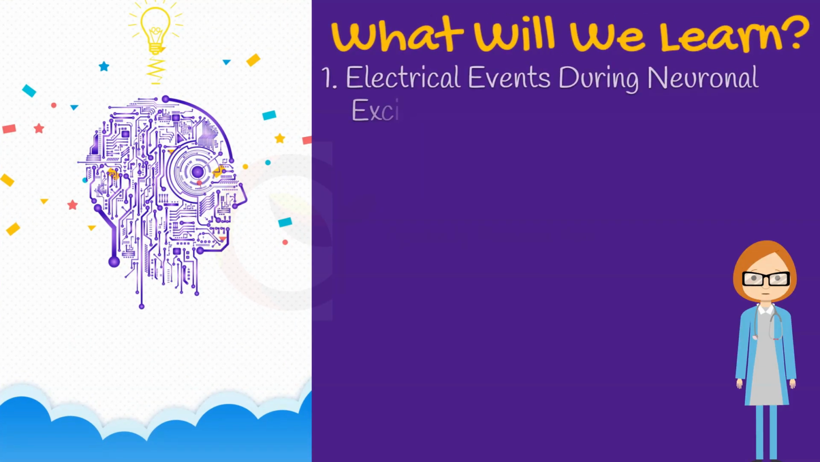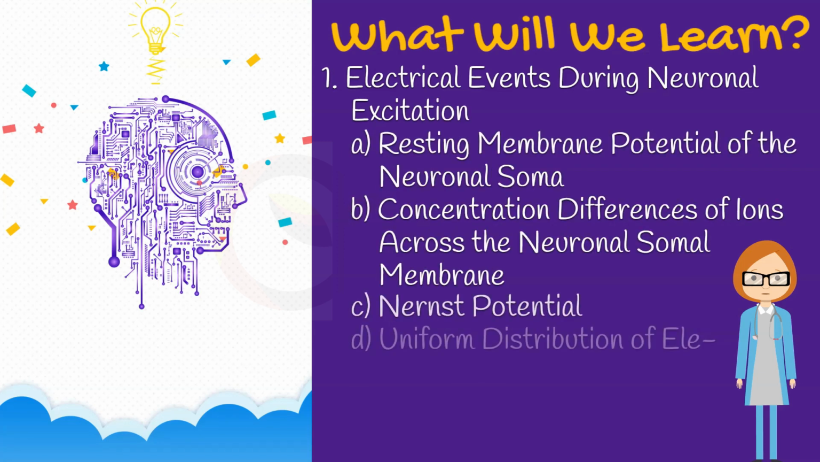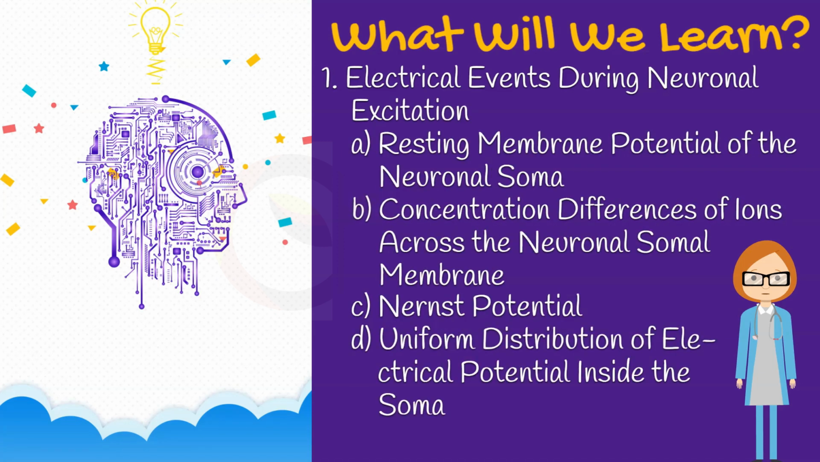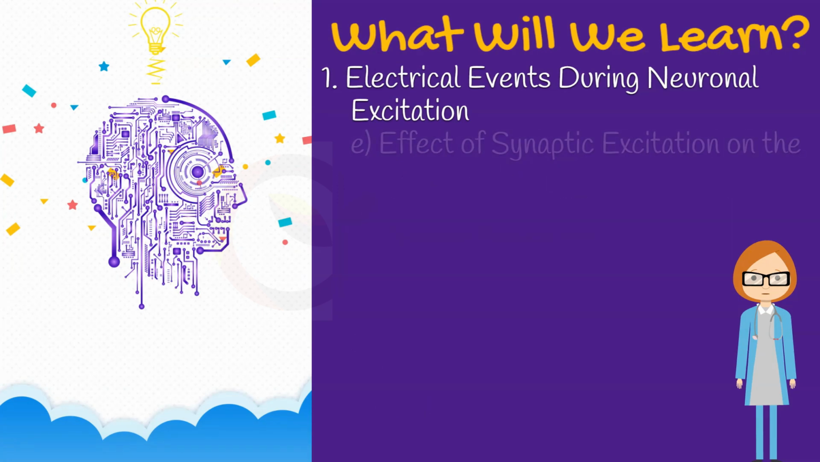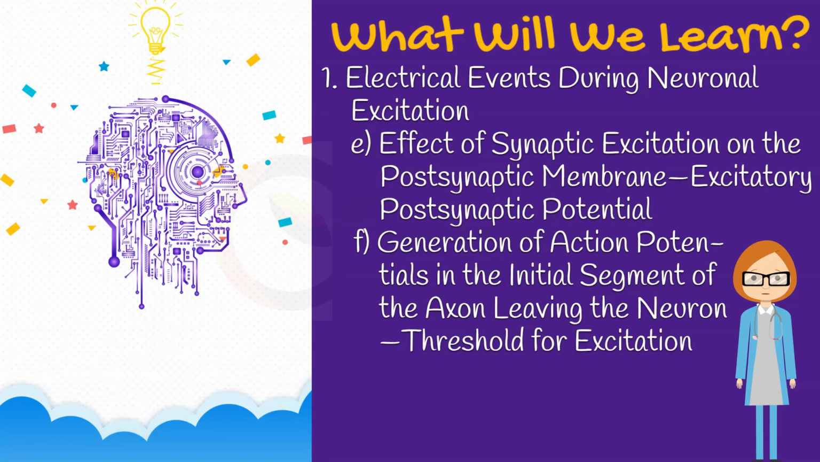In this video, we will learn: 1. Electrical events during neuronal excitation, including resting membrane potential of the neuronal soma, concentration differences of ions across the neuronal somal membrane, Nernst potential, uniform distribution of electrical potential inside the soma, effective synaptic excitation on the postsynaptic membrane, excitatory postsynaptic potential, and generation of action potentials in the initial segment of the axons leaving the neuron, threshold for excitation.